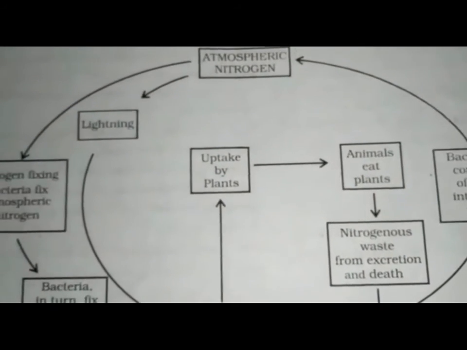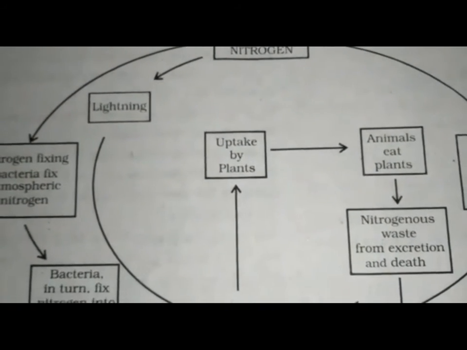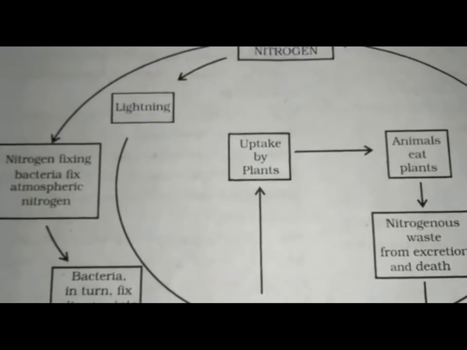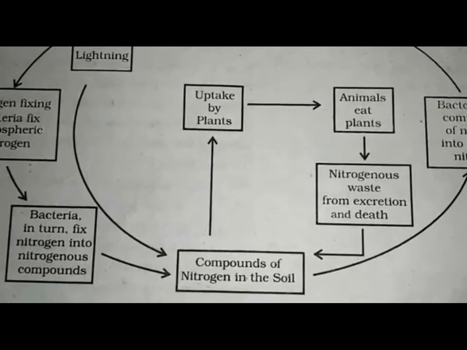As a result of the nitrogen cycle in nature, the percentage of nitrogen gas in the atmosphere remains constant. This is the end of the chapter.